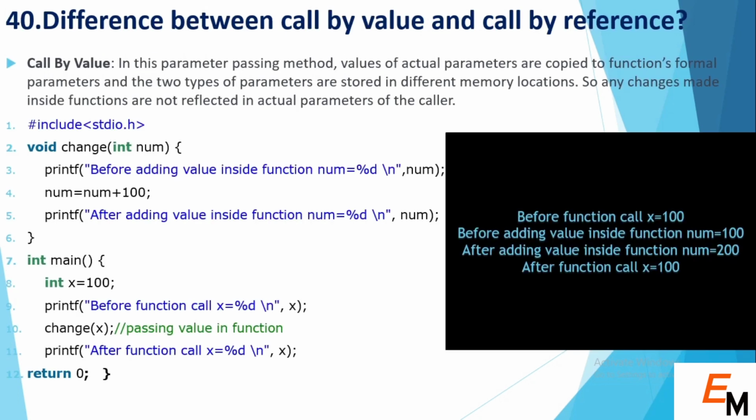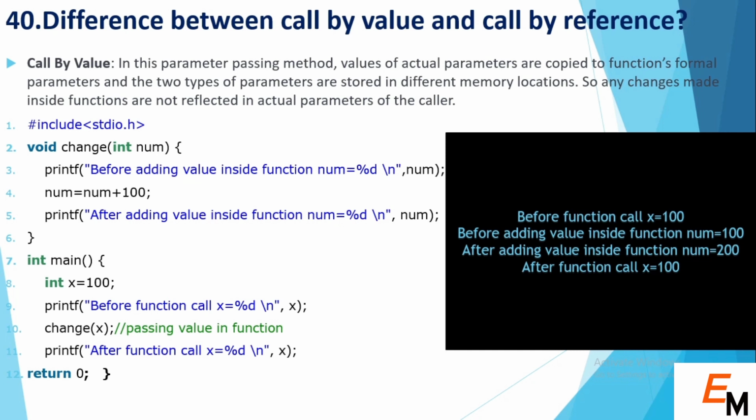So the next question is difference between call by value and call by reference. In this parameter passing method, values of the actual parameter are copied to the function's formal parameter, and the two types of parameters are stored in different memory locations. So any change made inside the function is not reflected in the actual parameter of the caller.